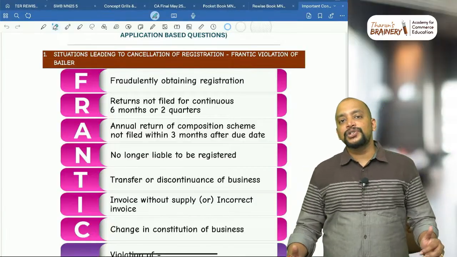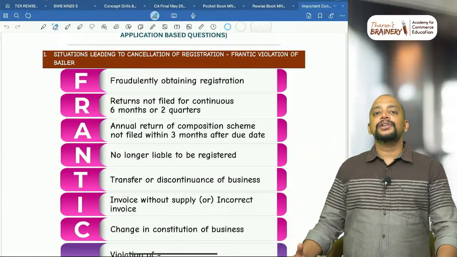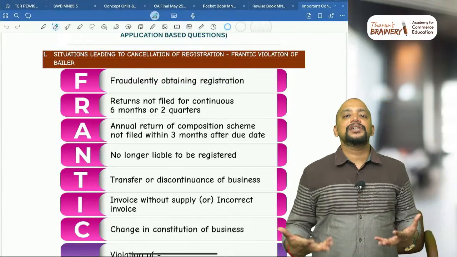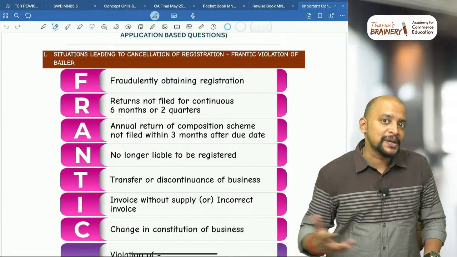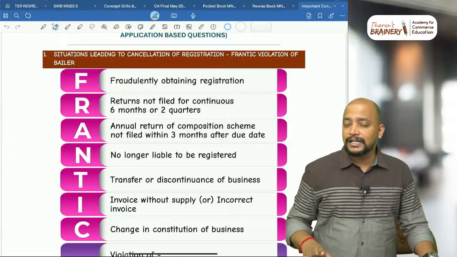Then liability in GSTR1 exceeds liability in GSTR3B. So if my liability in GSTR1 exceeds the liability in GSTR3B for one or more tax periods, that is also one of the reasons for cancellation of registration.